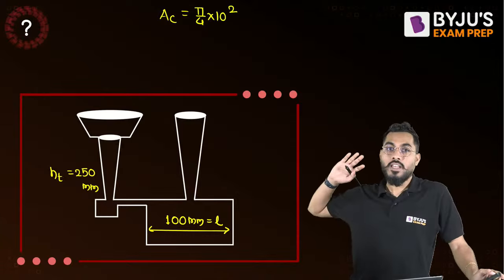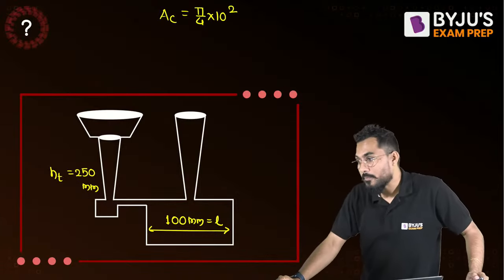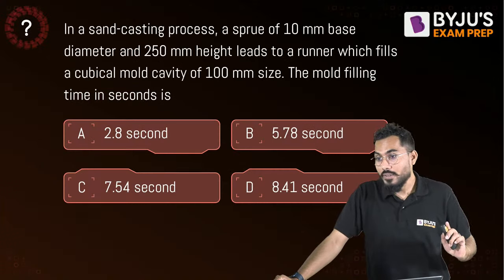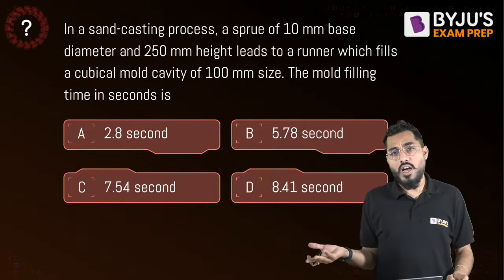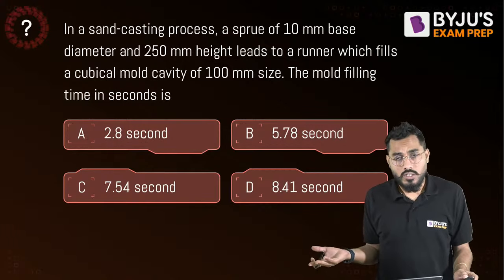This is the point to understand here. Most of the students are making a mistake at that particular point. Is it understood? Yes. So you have the choke area, and the rest of the values are there.